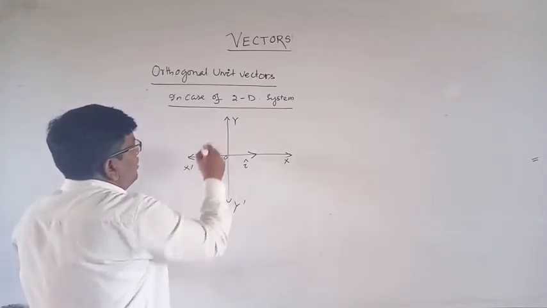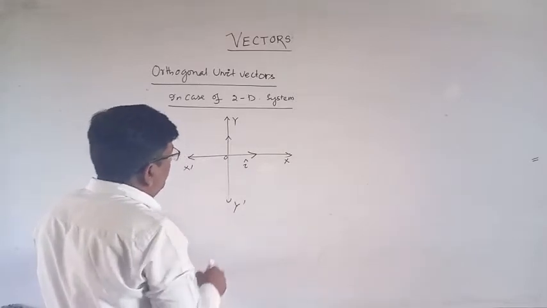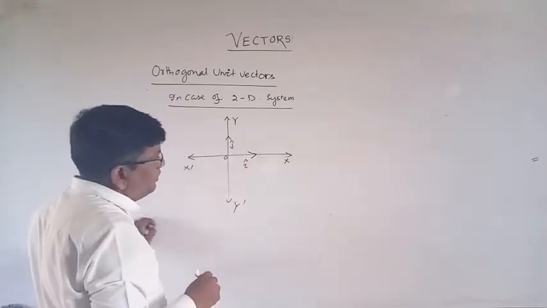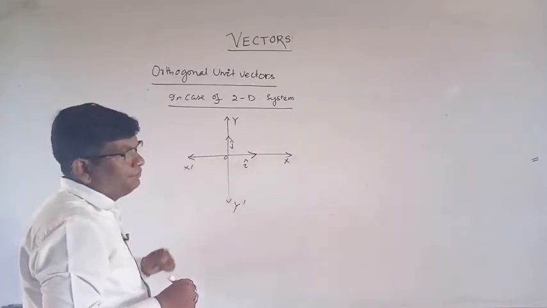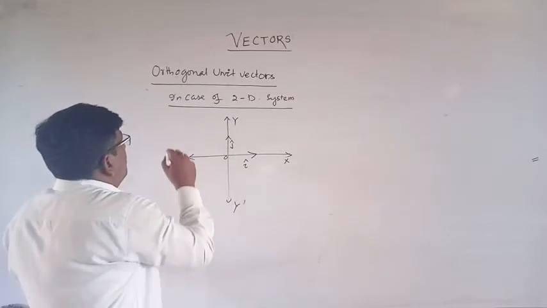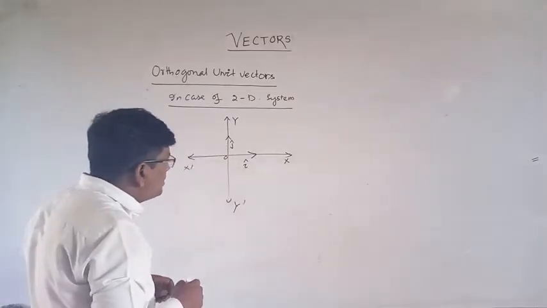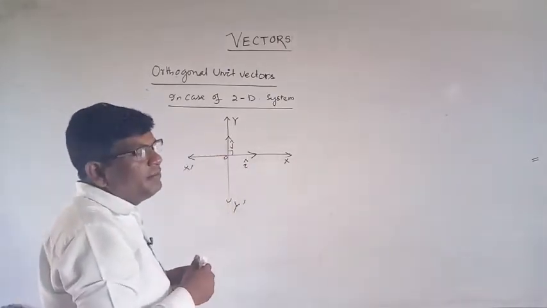The unit vector along OY is denoted by j cap. I cap and j cap are called orthogonal vectors in a two dimension system because the angle between them is 90 degrees. So 90 degrees means orthogonal.